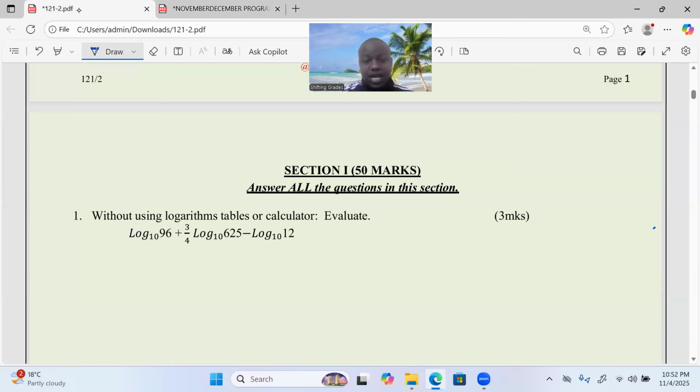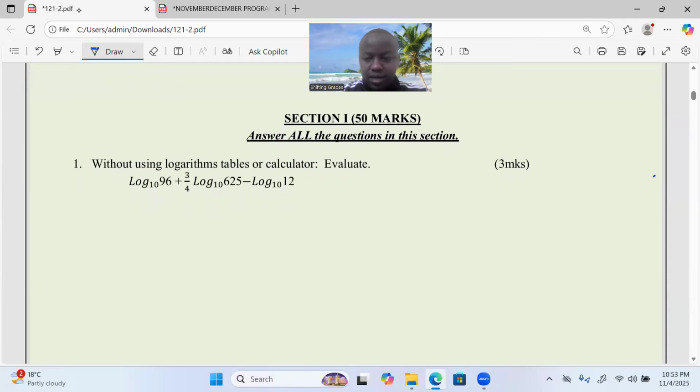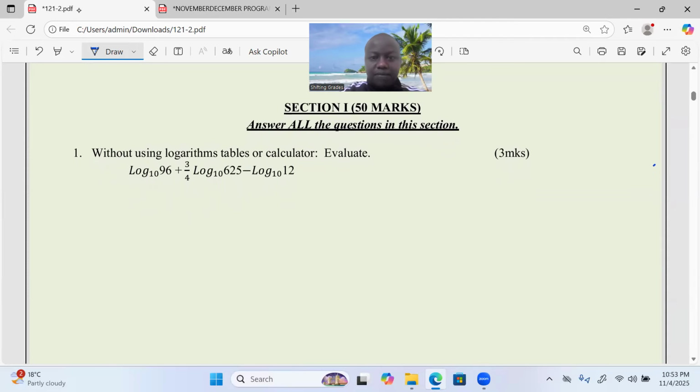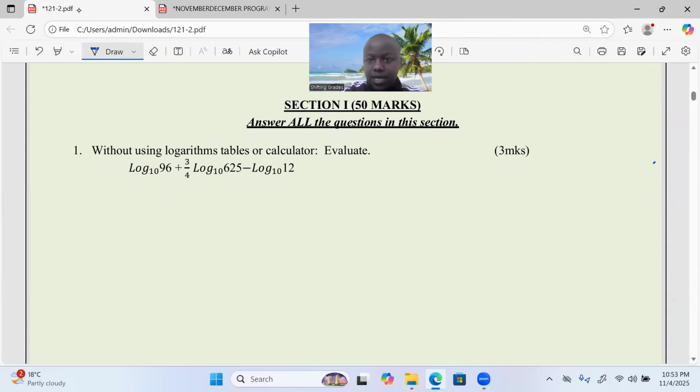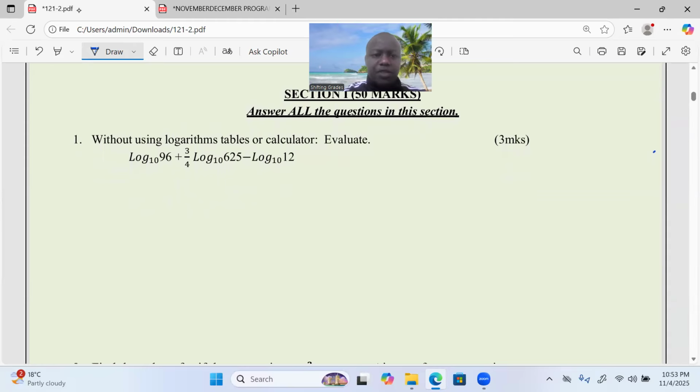Now back to the Kapsabet post-mock, a very serious paper that I want us to discuss word by word, number by number, bit by bit, in between the lines, until everybody understands what the examiners actually required for this particular paper. Now, without using logarithm tables or calculator, evaluate the logarithm to base 10 of 96 plus 3/4 the logarithm to base 10 of 625 minus the log to base 10 of 12.